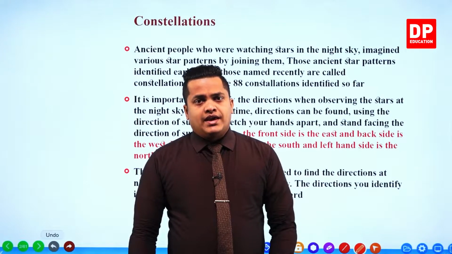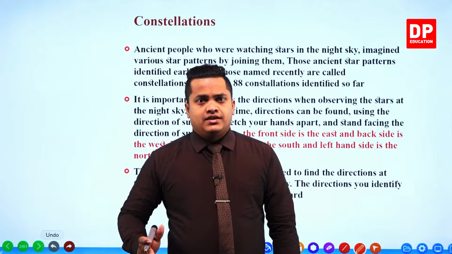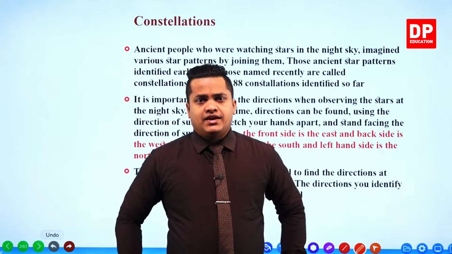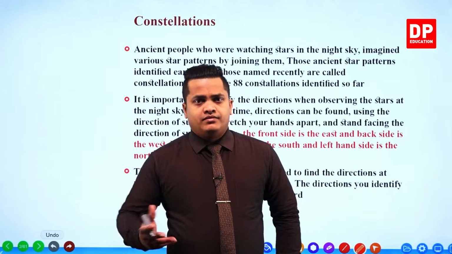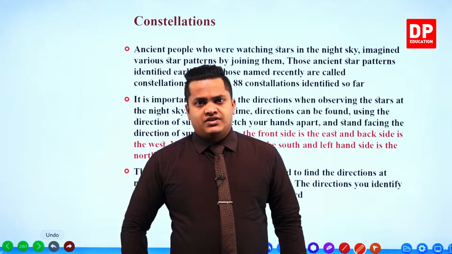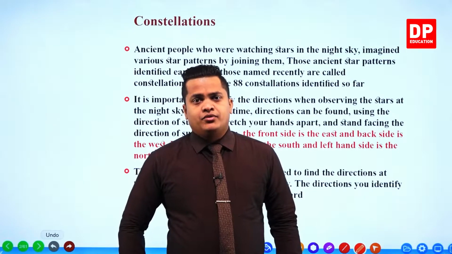The opposite direction where the sun sets is the west direction. During daytime we can get a certain clue by looking at the position of the sun. However, at night time we won't be able to do that.